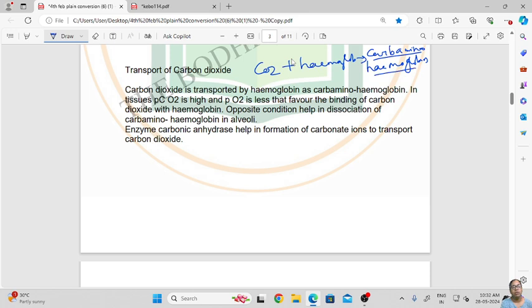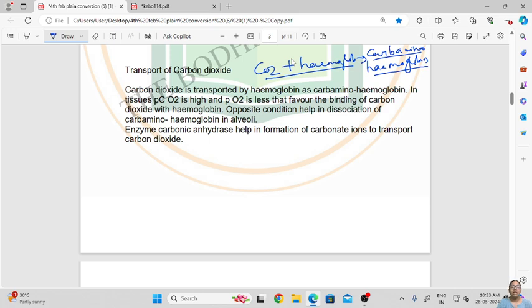Carbaminohemoglobin is formed from the binding of carbon dioxide with hemoglobin, and this is how carbon dioxide is removed from the various parts of our body. In the tissues, PCO2 is higher and PO2 is less, which favors the binding of carbon dioxide with the hemoglobin. The opposite conditions help in the dissociation of carbaminohemoglobin in the alveoli.